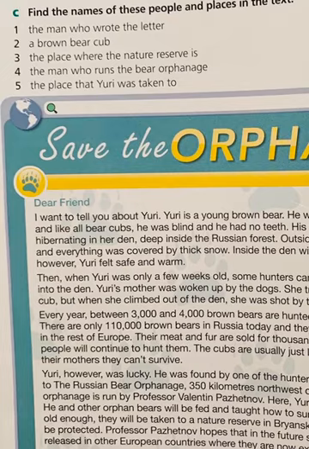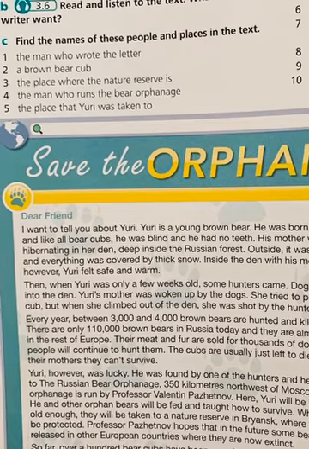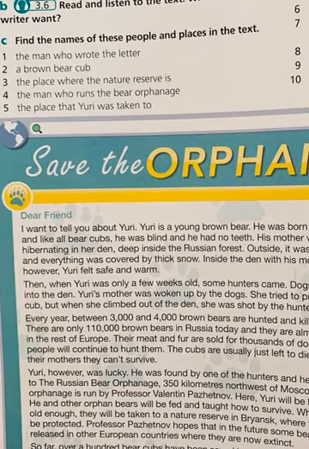And five, the place that Yuri was taken to. What's the place that he was taken to? The Russian bear orphanage, 350 kilometers northwest of Moscow. Okay, so if you understood, it's about the baby bears, which are called cubs. Cub means C-U-B, baby bears or even baby lions. So some baby animals are called a cub. Okay, so it's about them, that their parents or their mothers are killed every year.